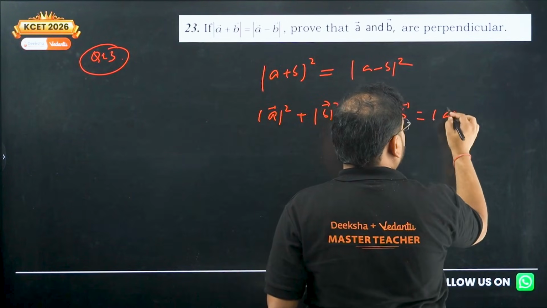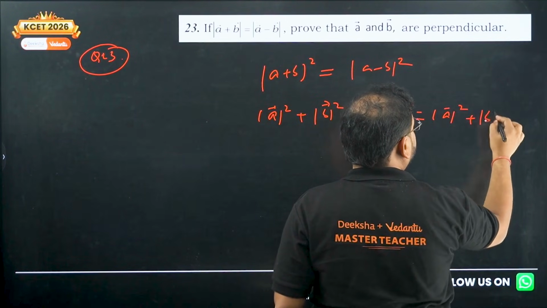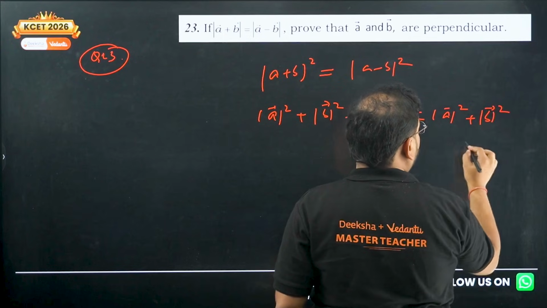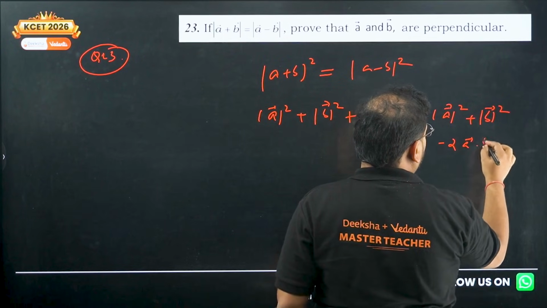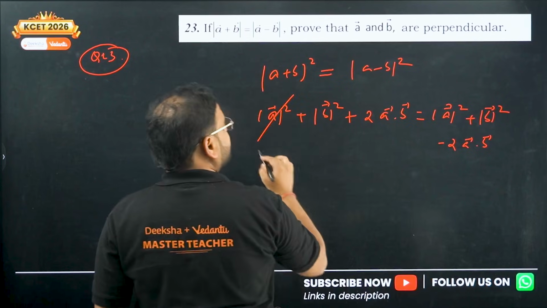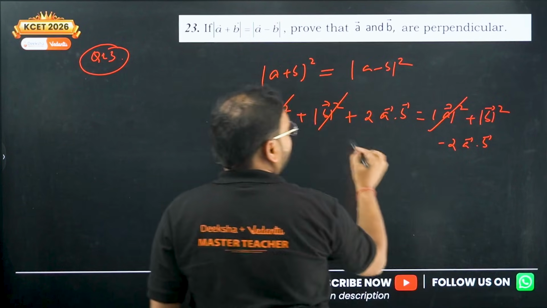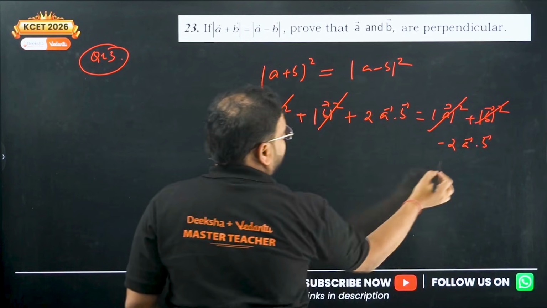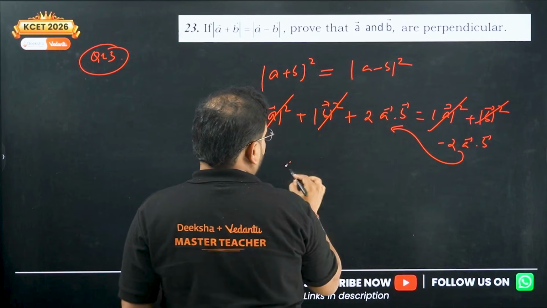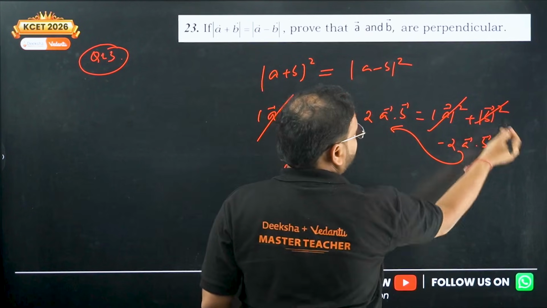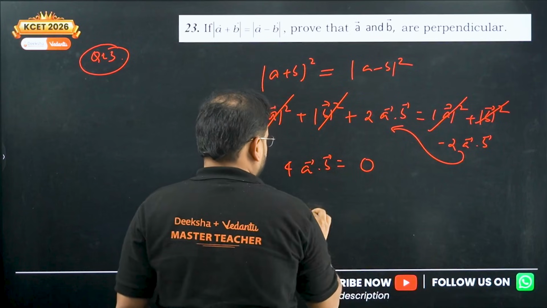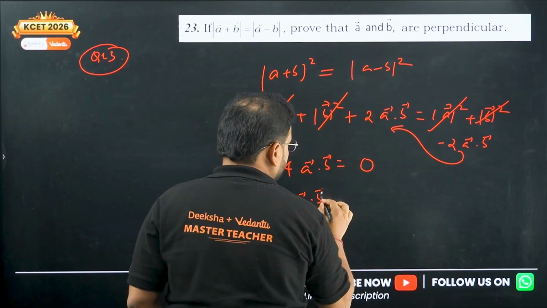Same thing, A square plus B square, and this will be minus 2 A dot B. Check here, A square and B square are cancelled. Now bring this on this side. You'll end up with 4 A dot B equal to what? What is left on this side? Nothing, means 0. So you're getting A dot B equal to 0.